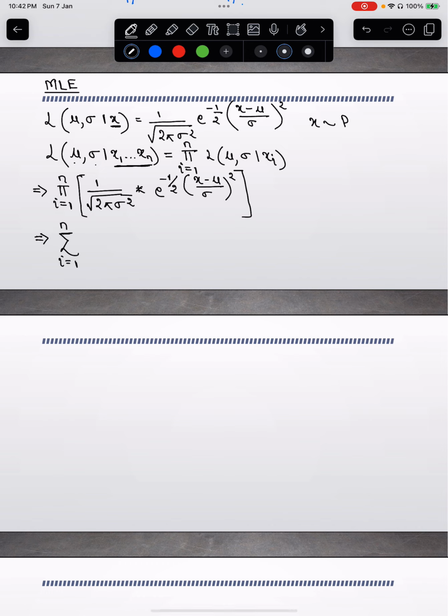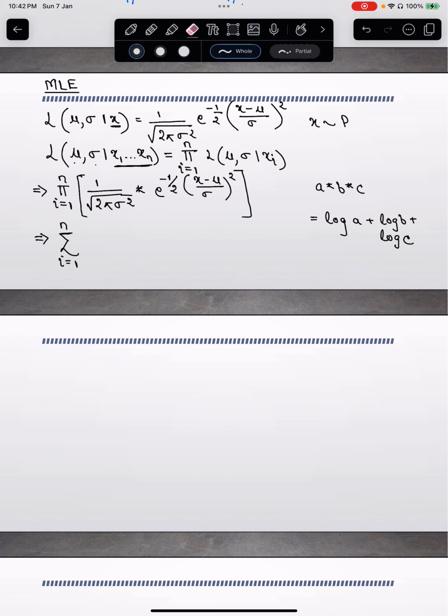Why does it do that? If you had a times b times c, and I take the log, it will become log a plus log b plus log c. So this is the same concept: the product became a summation.